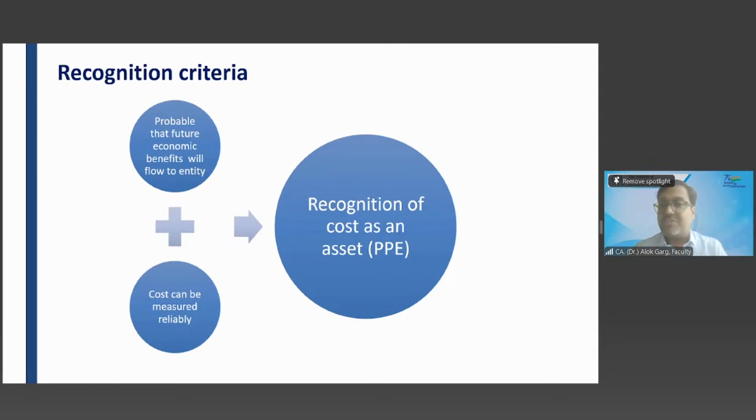If this question comes in your exam, of course you need to capitalize. It's a tangible item held for administrative purposes and used for more than 12 months. And yes, the cost is known and the future economic benefit is also probable. The fan does not have a life of less than 1 year. It has a life of more than 1 year. And when you purchase a fan, it will run for years and years. In my house, one of the fans is more than 10 years old.